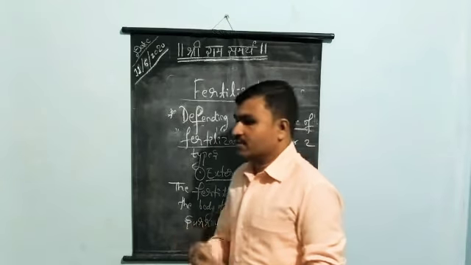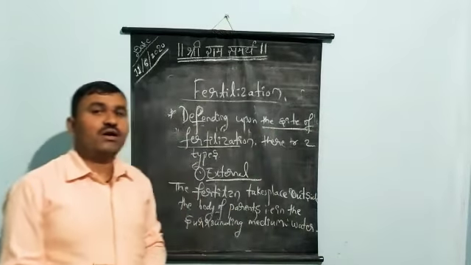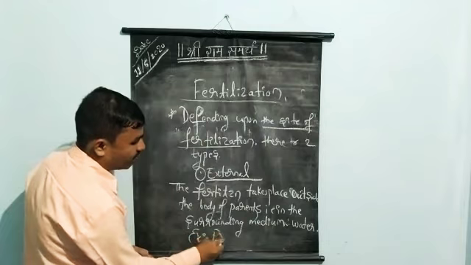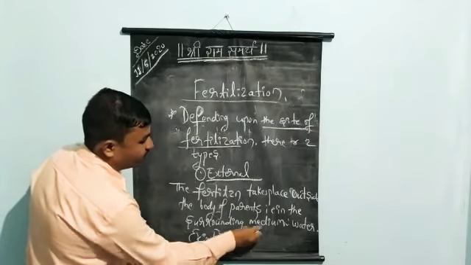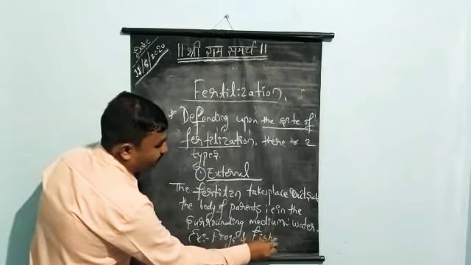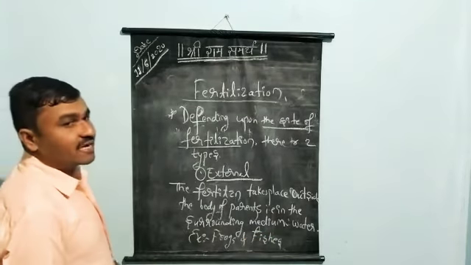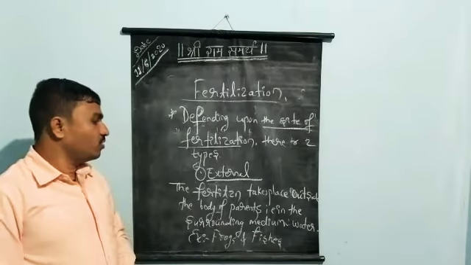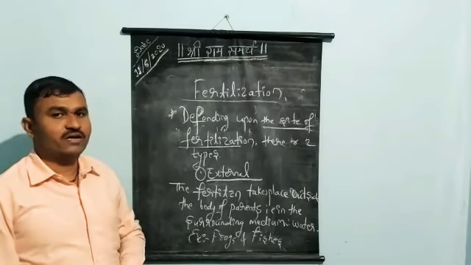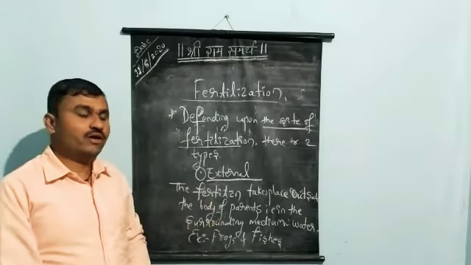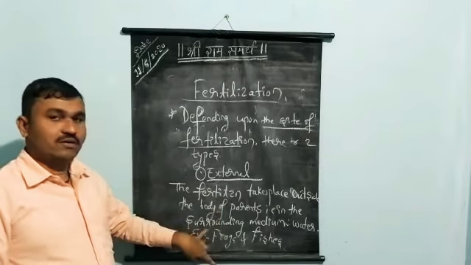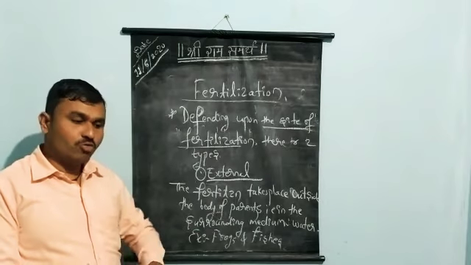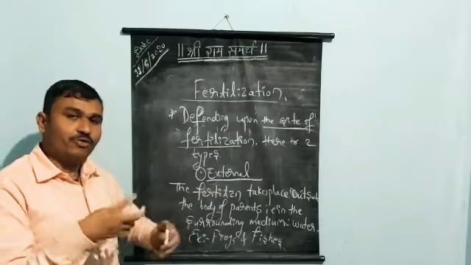So which organisms show external fertilization? Examples are frogs and fishes. The organisms belonging to the class Pisces and the class Amphibia show external fertilization. Why? Because both male and female organisms release their respective gametes outside their body.